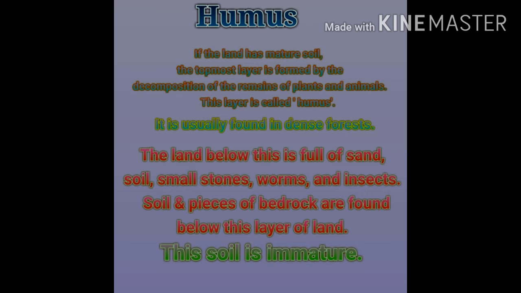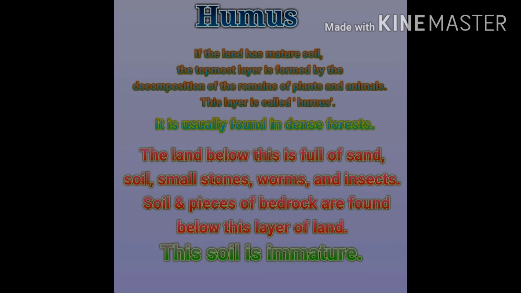Humus. If the land has mature soil, the topmost layer is formed by the decomposition of the remains of plants and animals. This layer is called humus. It is usually found in dense forests.